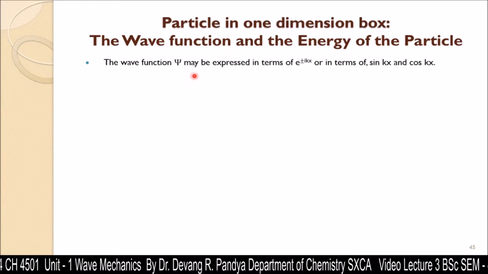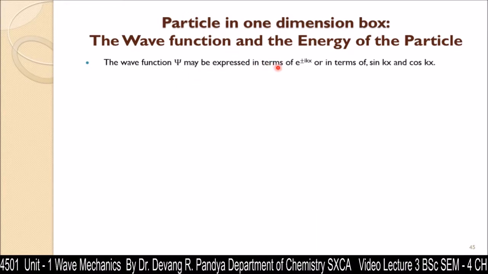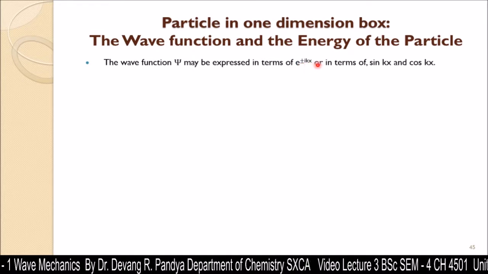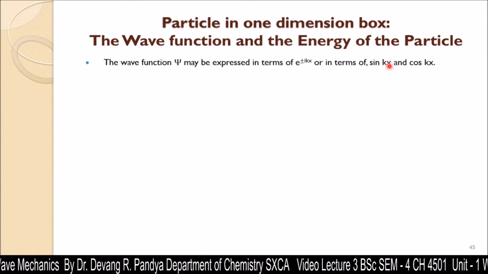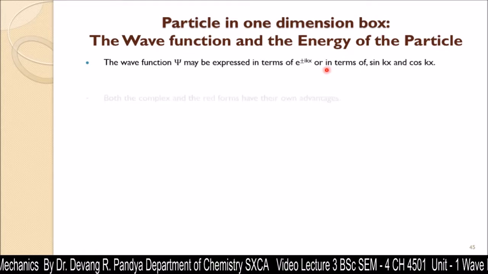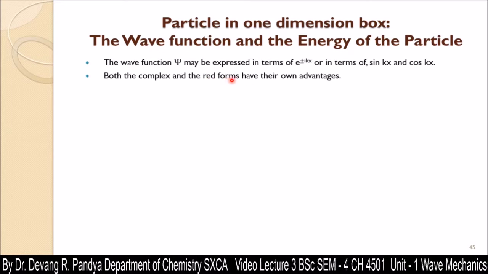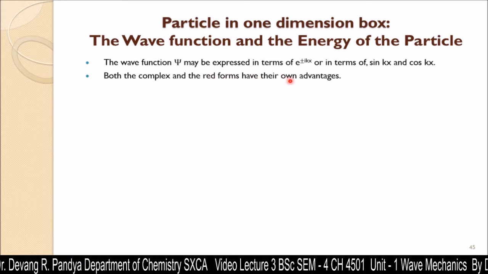The wave function psi may be expressed in terms of exponential plus or minus ikx or in terms of sin kx and cos kx. Both the complex and the real forms have their own advantages.